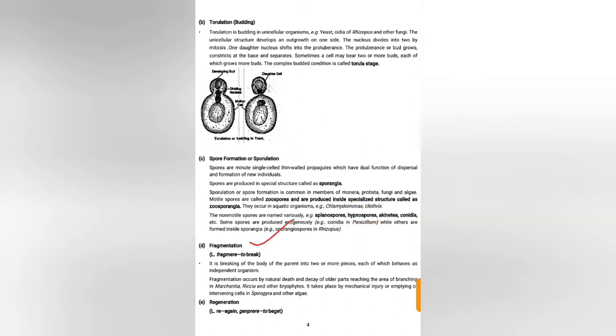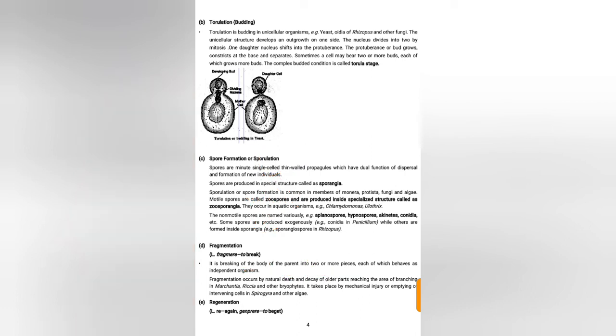Our next asexual reproduction is fragmentation. Fragment means apart; fragmentation here means to break. It is the breaking of the body of the parent into two or more pieces, each of which behaves as an independent unit. This gives an independent organism.